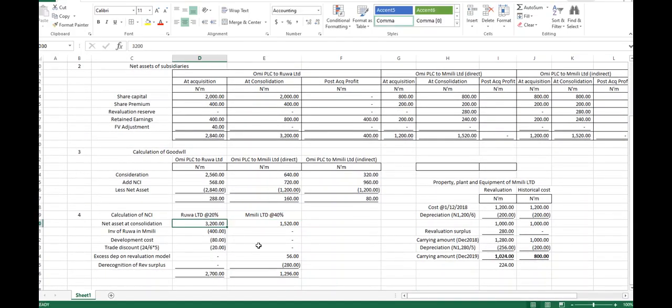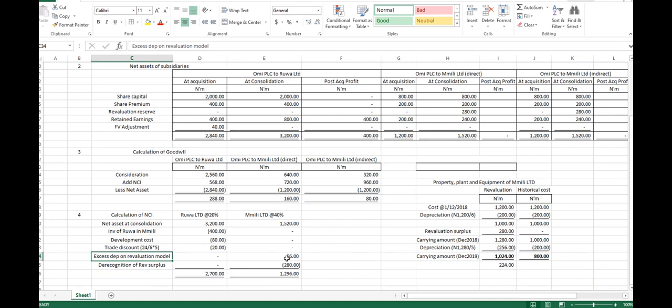So whatever this is the value, this is the net asset at the date of consolidation. We removed all of this. Investment in RUA is part of this 3.2 million, right? We had to remove investment in RUA. Development cost was included in financial position by RUA, whereas we had to expense it, so we expensed it again. Trade discounts, only 4 million was sent to the income statement. The remaining 20 million as well is going back to that income statement, right?